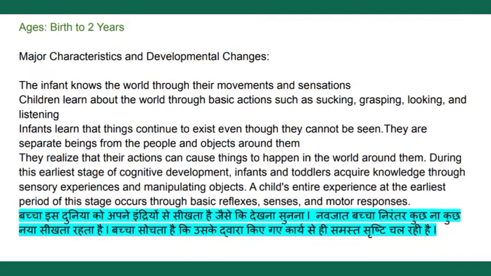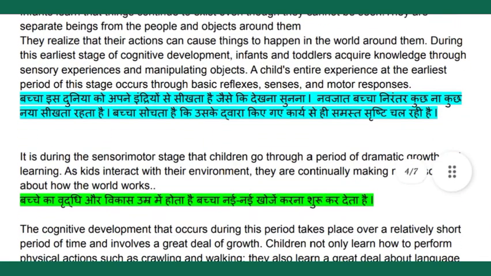A child's entire experience at the earliest period of this stage occurs through basic reflexes, senses, and motor responses. So what we have learned here is that infants, whatever actions they are doing, believe that whatever is happening in this world is happening because of all the actions that they are doing.